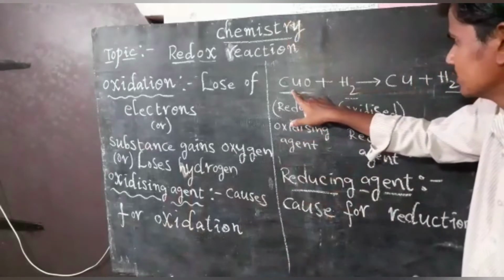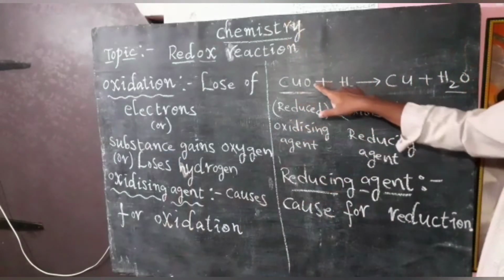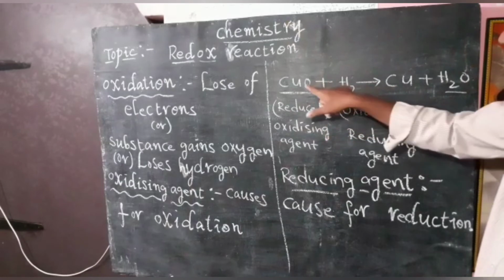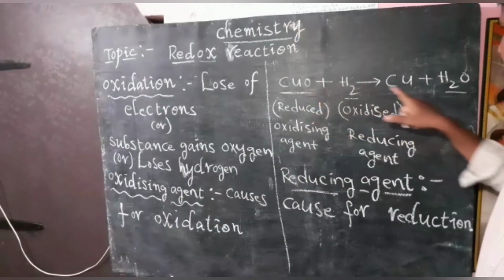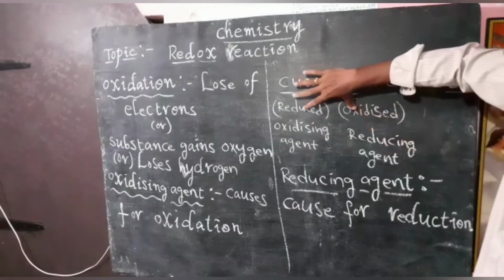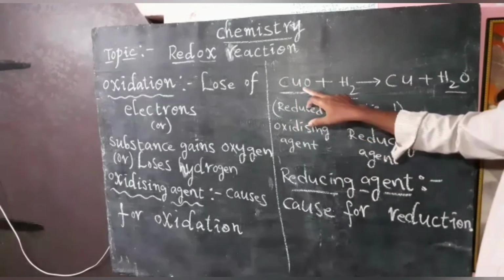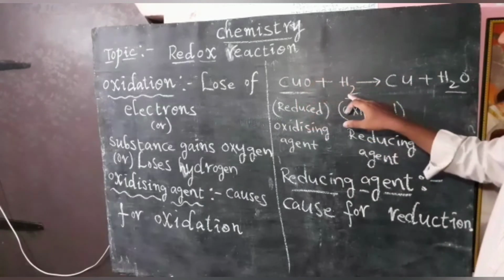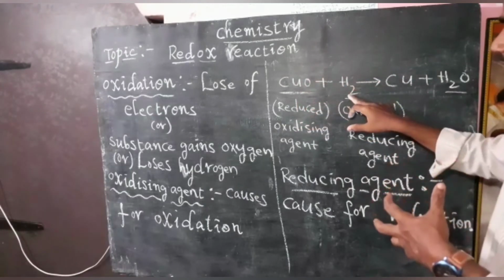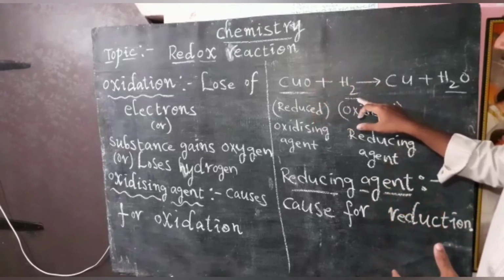Here copper oxide loses one oxygen atom and forms copper, so it is reduced. Here hydrogen gains an oxygen atom from the copper oxide and forms H2O, so hydrogen is oxidized. Have you understood these two concepts? Copper oxide is making the hydrogen oxidize, meaning it is giving one oxygen to hydrogen gas.